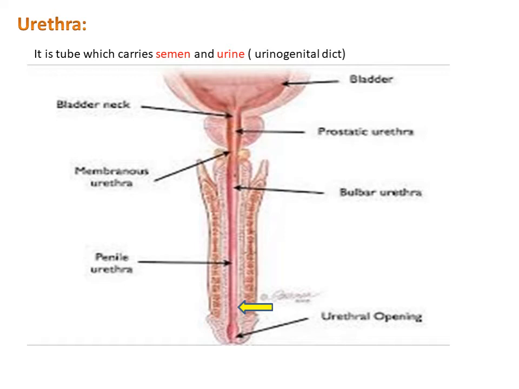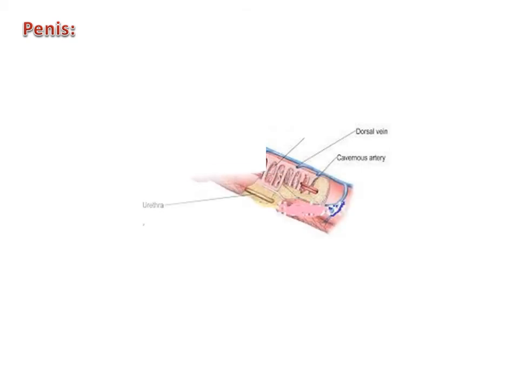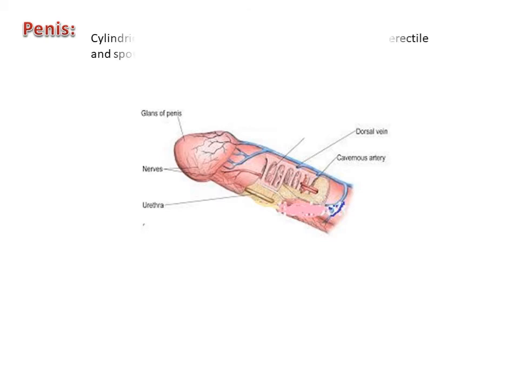This urethra is covered by some spongy tissue and muscles. That particular organ is known as the penis. Penis is a male copulatory organ. It is a cylindrical, erectile and pendular organ present outside the body. It is made up of erectile muscles and spongy tissue.